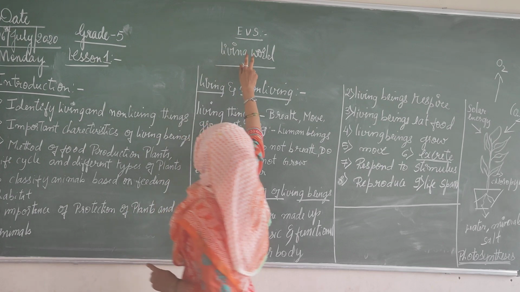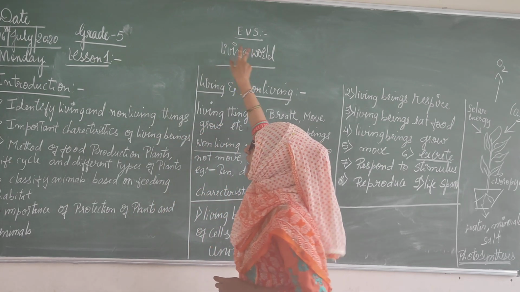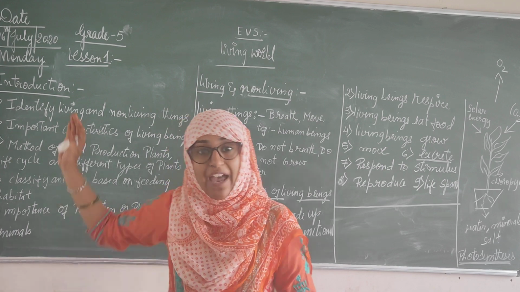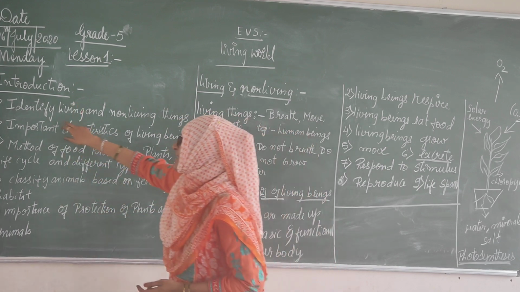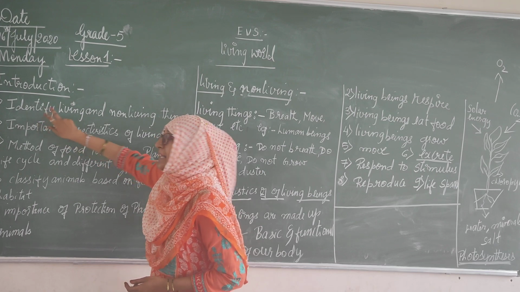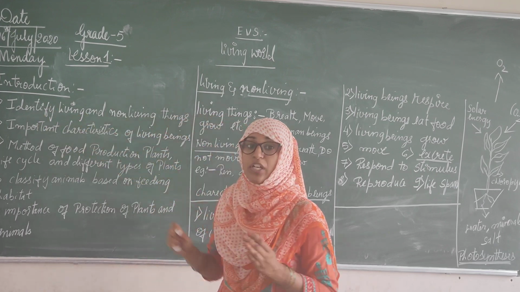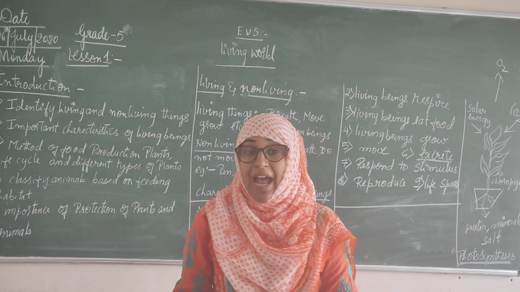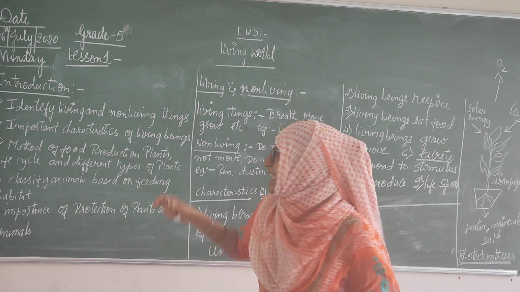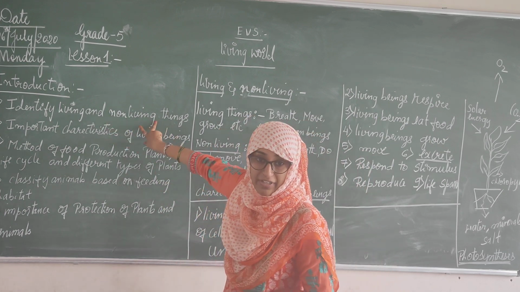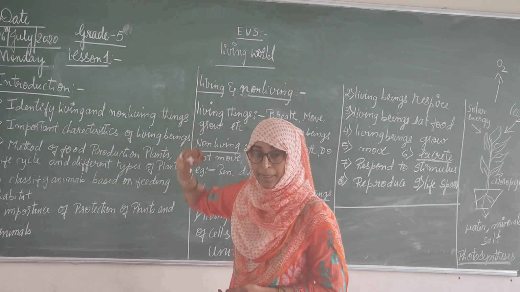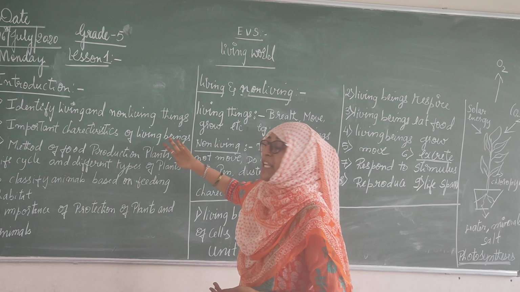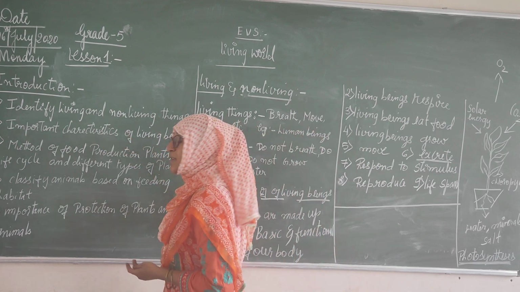Lesson 1, which chapter? Living world. In this chapter, what do you need to learn? I have given you the detail. You can see this. First is identifying living and non-living things. You need to identify which is a living thing and which is a non-living thing. And you need to learn what we mean by living things and non-living things in this first topic. Next, important characteristics of living things.